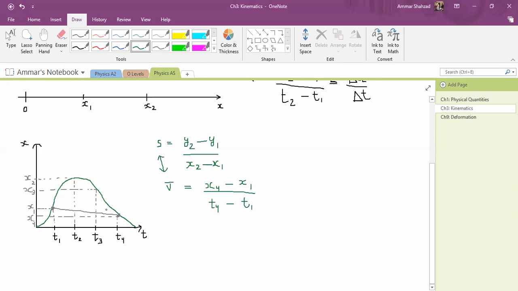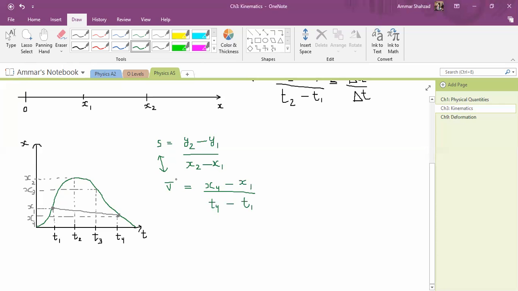So I can say that when you are finding the average velocity on a distance time graph, we can write the velocity equals y2 minus y1 over x2 minus x1. But that does not clarify what is y and what is x. In this case, x is the distance, and t is the time. So these are interchangeable formulas, the same versions of each other. We just changed the name of the coordinates. The application is the same.